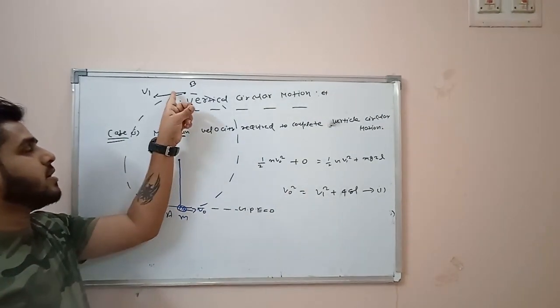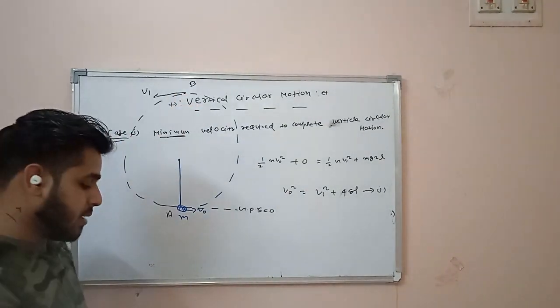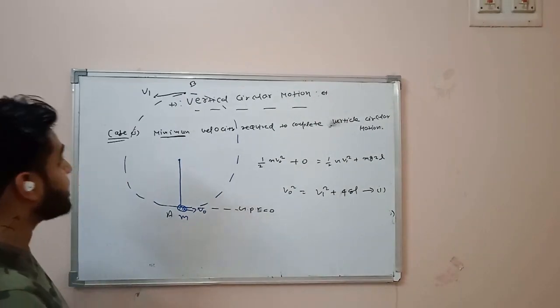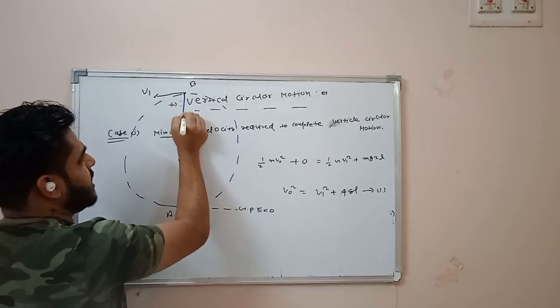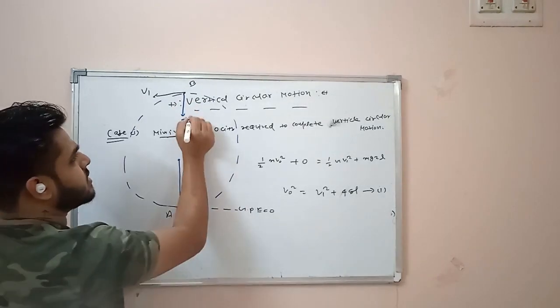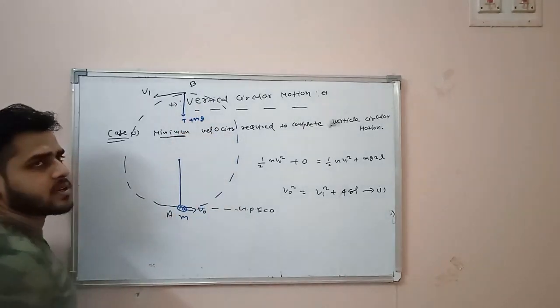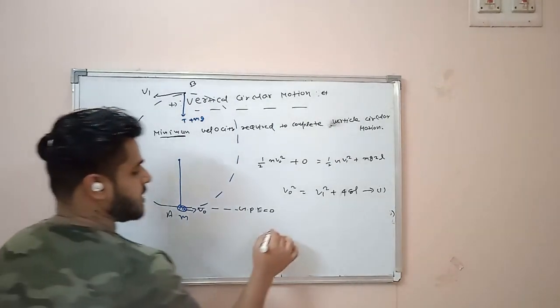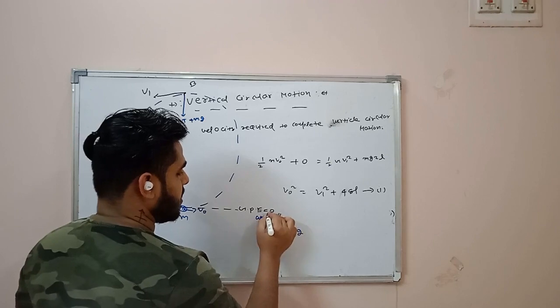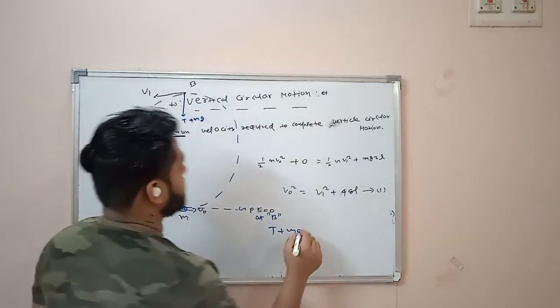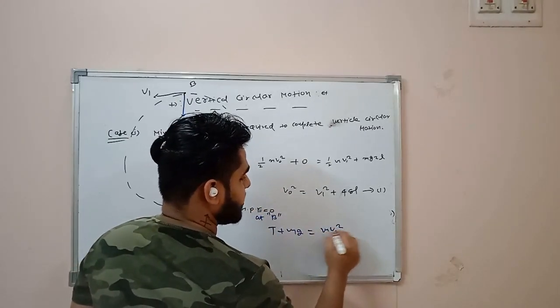So now I need to figure out the value of v1 minimum. If you draw the free body diagram, tension T will act in the downward direction, and mg will act in the downward direction. So at point B, tension plus mg will provide the required centripetal force, that is mv1 squared divided by r.